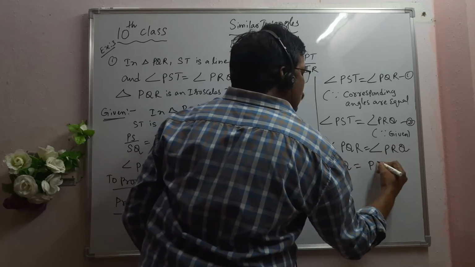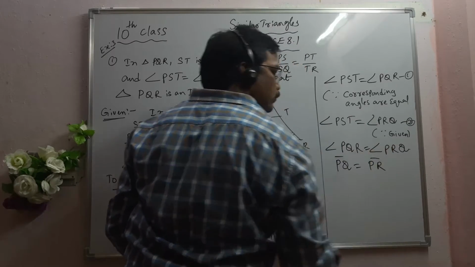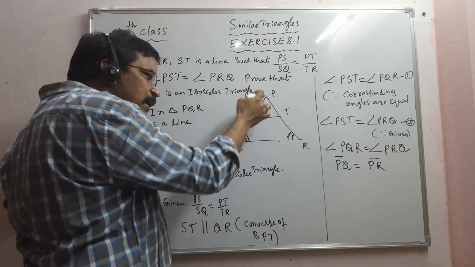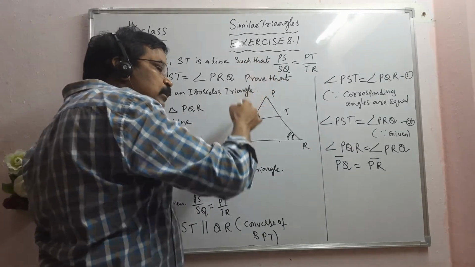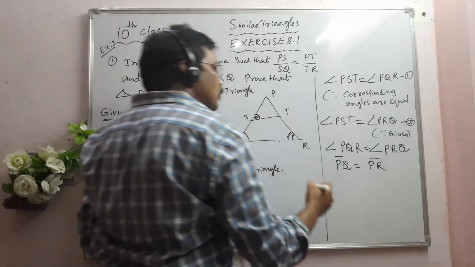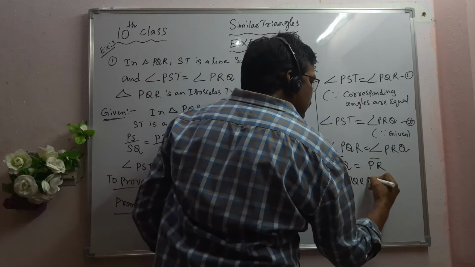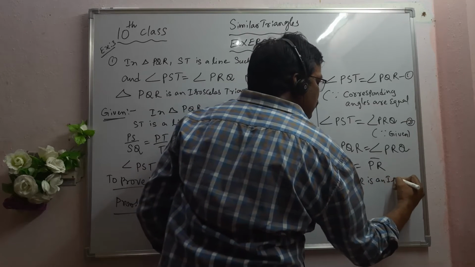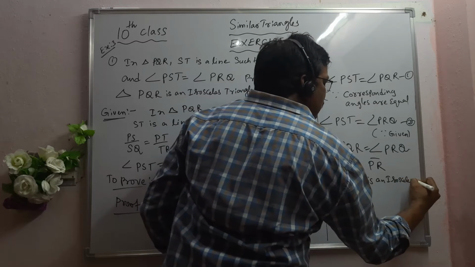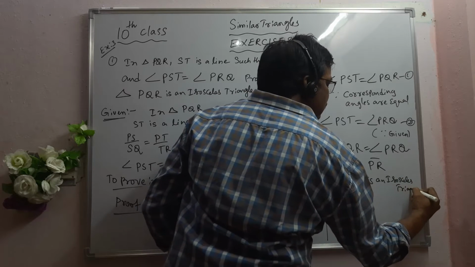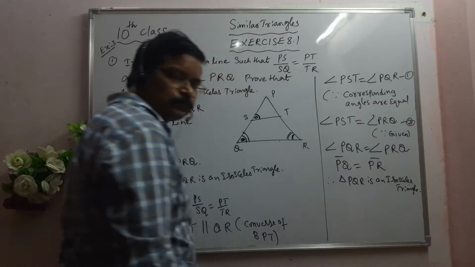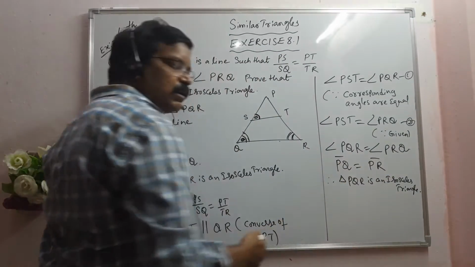PQ is equal to PR. Therefore, in triangle PQR, PQ and PR are equal, which means triangle PQR is an isosceles triangle. Here PQ and PR are equal.